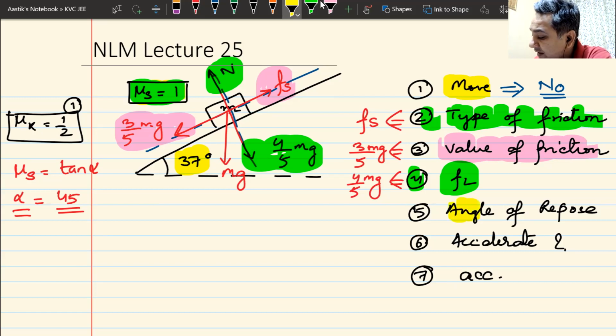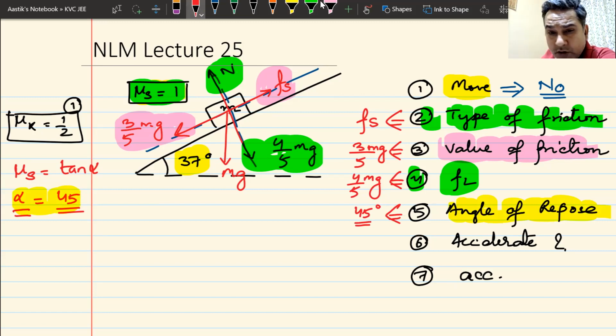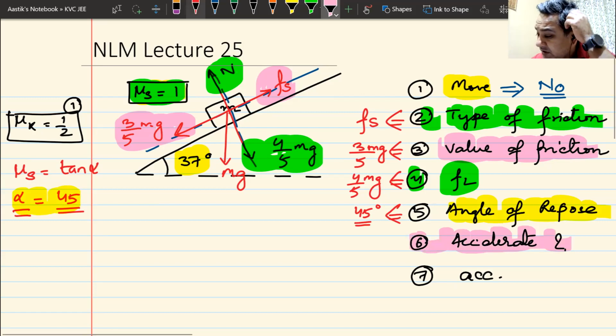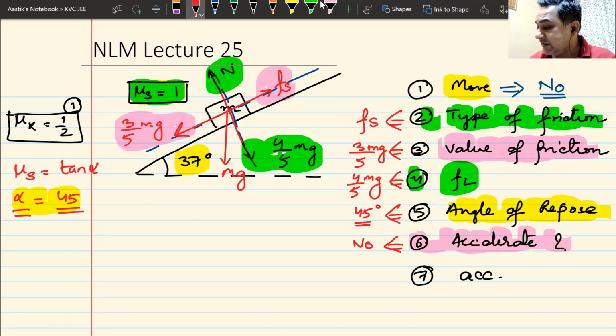The next question is, what is the angle of repose? The angle of repose is definitely 45 degrees. So the answer is 45 degrees. Next question is, does it accelerate? No, it remains at rest. So the answer is no. The last is, what is the acceleration? If it does not accelerate, the acceleration has to be 0. Do you all understand this? All the 7 parts of the question. Can I have some raised hand that we understand this, sir?